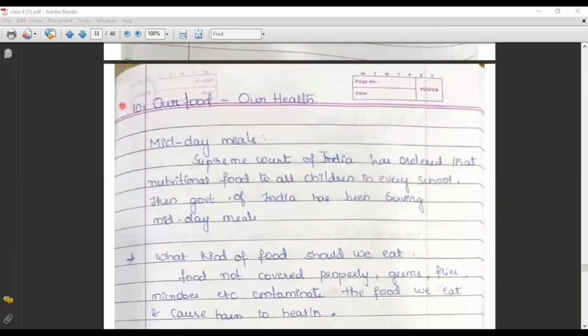Coming to the next unit, the 10th unit, food and health. We know that in any government school, they provide midday meals. The Supreme Court of India has ordered that nutritional food be given to all the children in every school. Then the government of India has been serving midday meals.